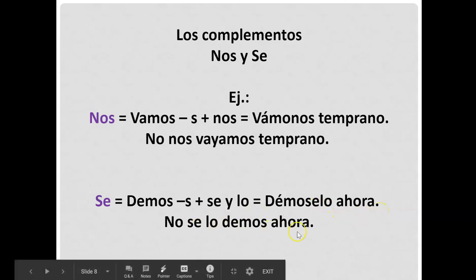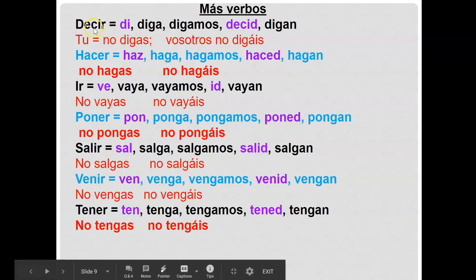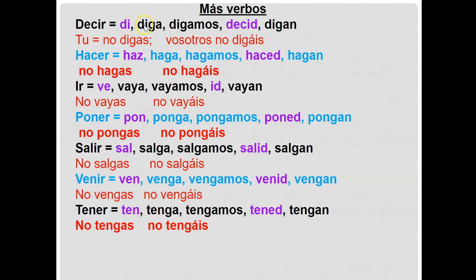Negative, they go in front. So here, take some time to review. These are all of the commands. Now we have, for example, decir. Di is irregular because it's the tú form, and then all of a sudden opposite vowel. Yo form, digo, diga. Digamos, and digan. And then the other forms are exactly the opposite vowel, just in that form. And the vosotros is the same. So take a minute to go through it.